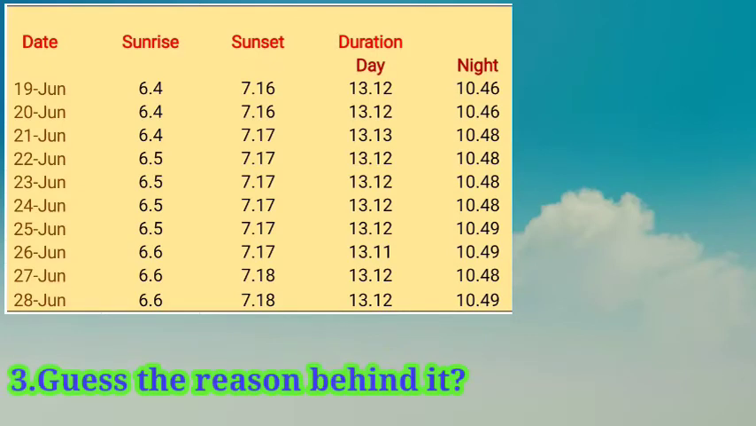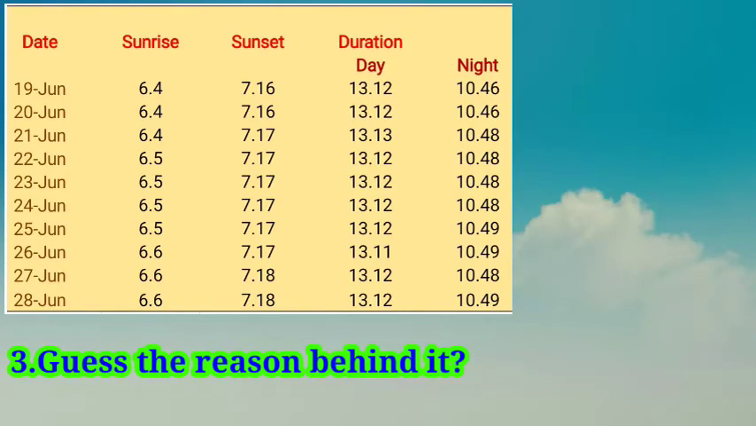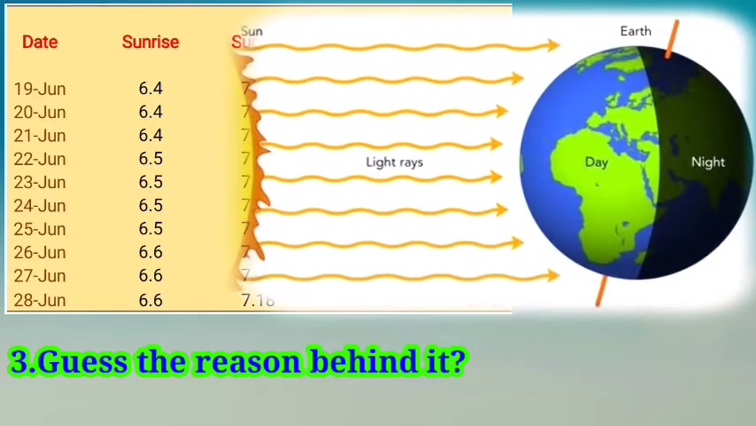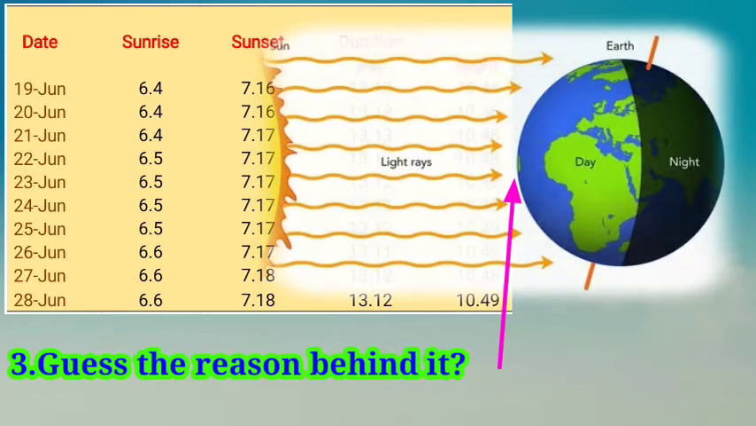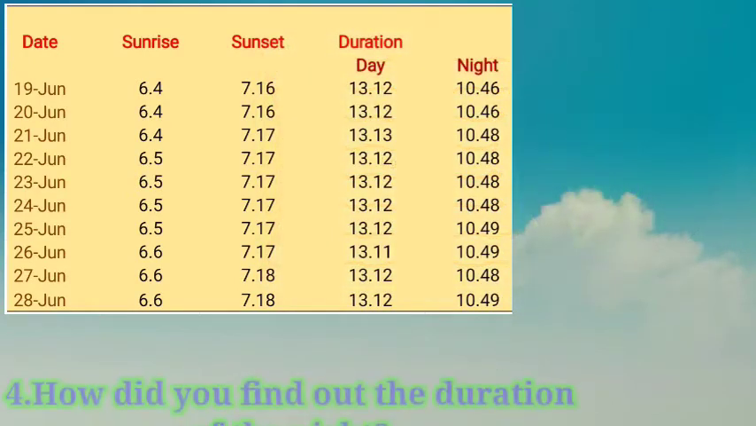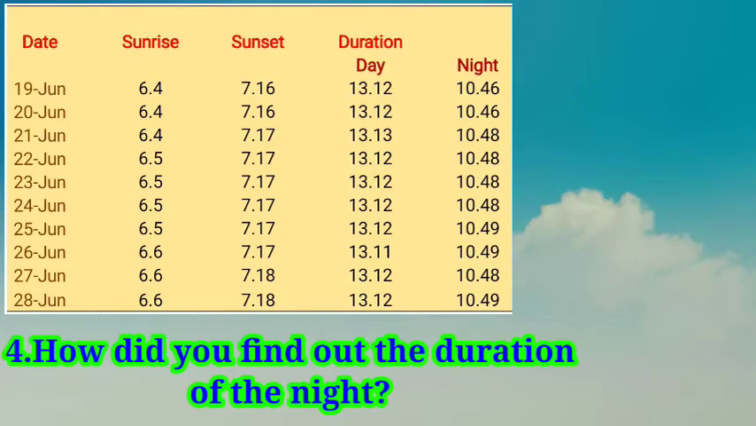Next question, question number 3. Guess the reason behind it. Because of the earth's axis being inclined, this change takes place. The surface of the earth is constantly changing its position towards the sun. For that reason, the duration of night time is constantly increasing or changing. Question number 4. How did you find out the duration of night?